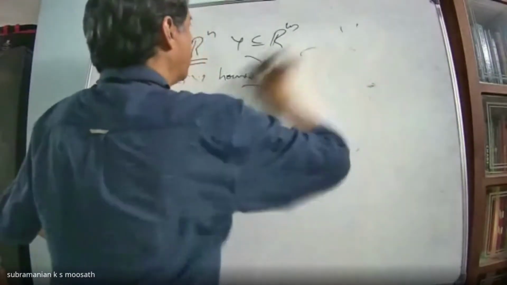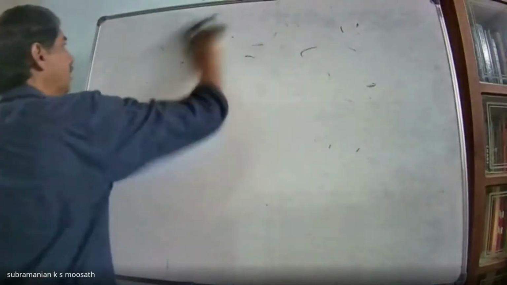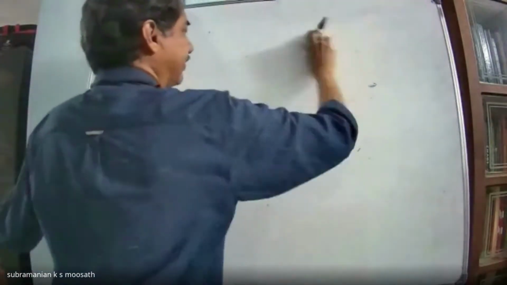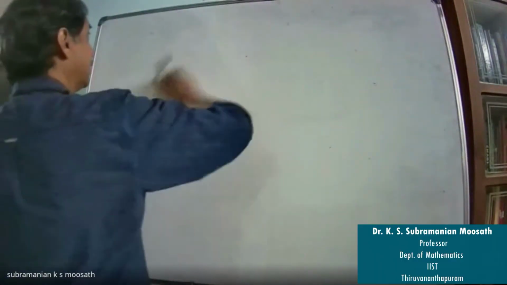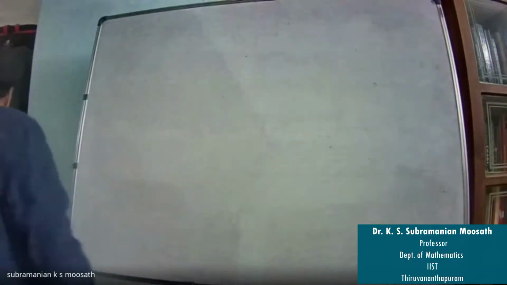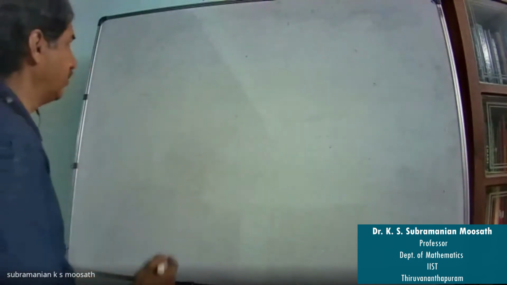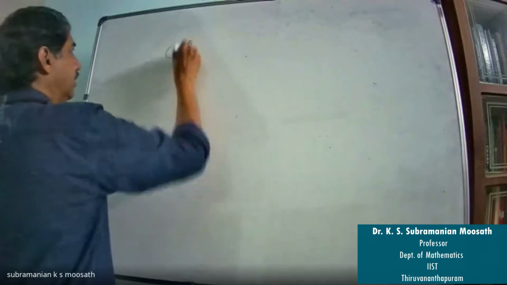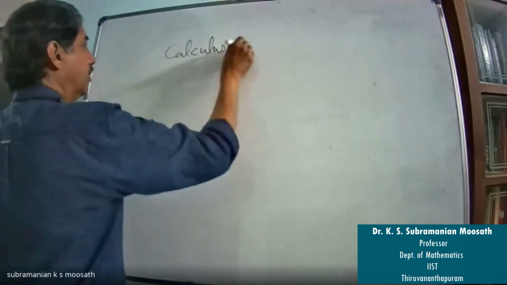Now, I have introduced topology using the Euclidean metric. In fact, I have used that metric to define the open ball. Okay. Now we wanted to look at calculus on Rn.